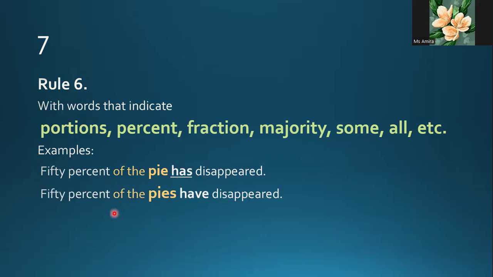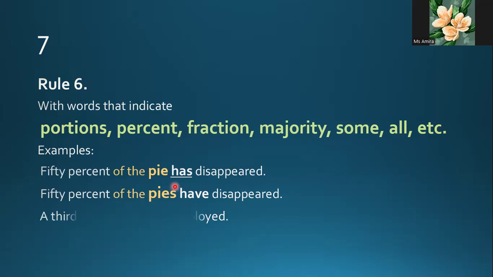Another: 50% of the pies have disappeared. So why the same sentence? What is different is boy and pies. Boy, this is a noun in the prepositional phrase, and pies, this is a noun in the prepositional phrase. So here it is plural, so it takes a plural verb. Okay, so when I express portion, percent, fraction, majority, with the word some and with the word all, I look at the noun in the of phrase. This is what should determine whether the verb will be singular or plural.